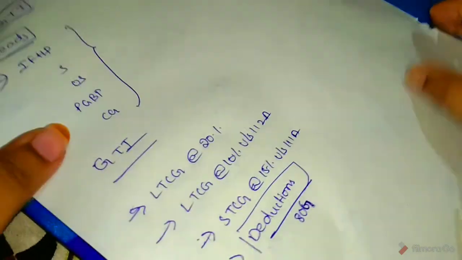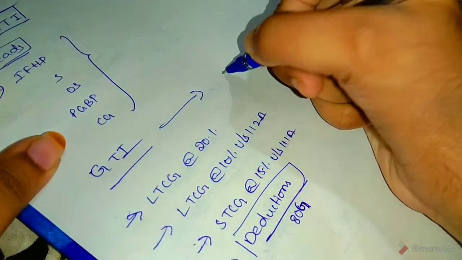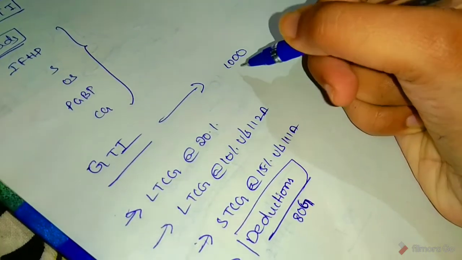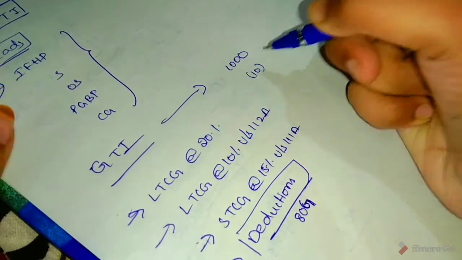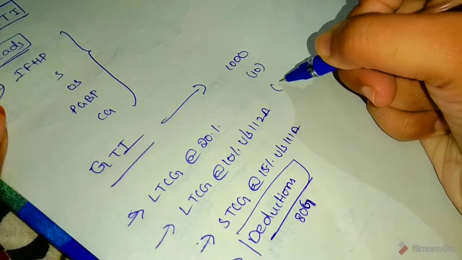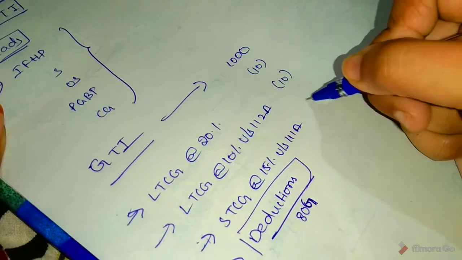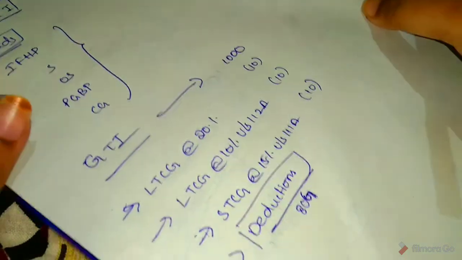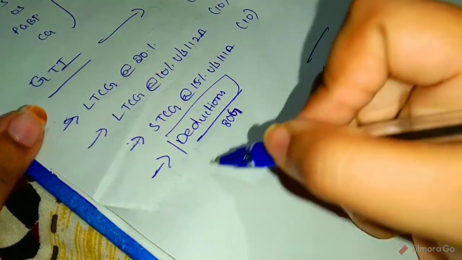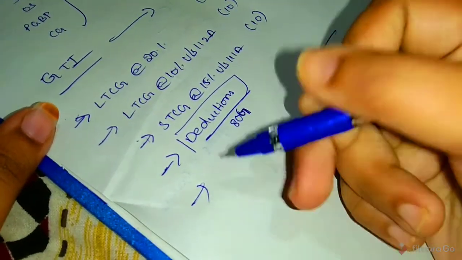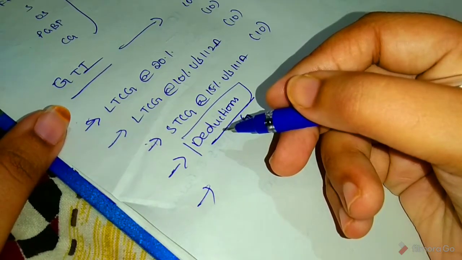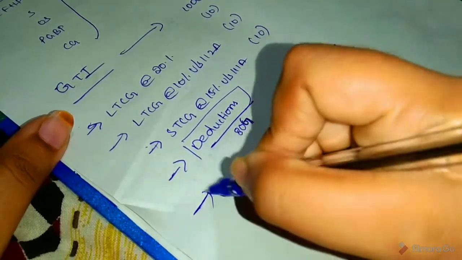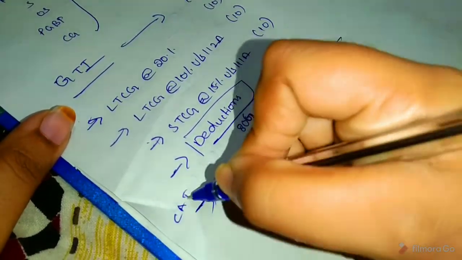For example, gross total income 1000. So deduct long term capital gain at the rate of 20%, for example 10, and the next amount 10. Then there is one more: any income on which tax is not payable is also deducted from aggregate gross total income, but it will come in CA Final level.